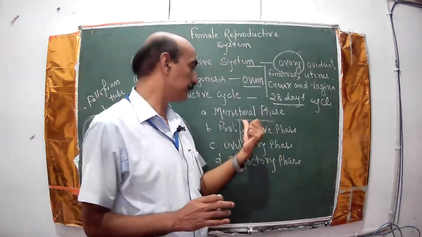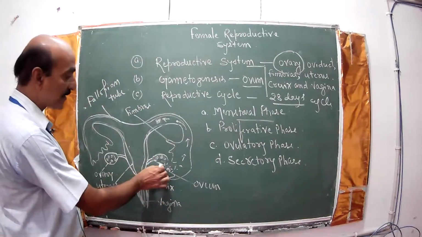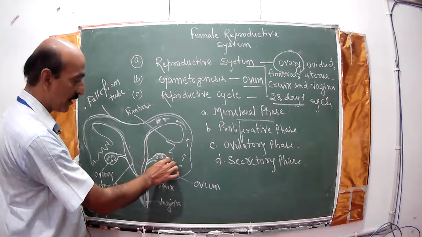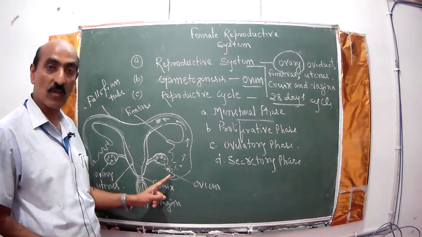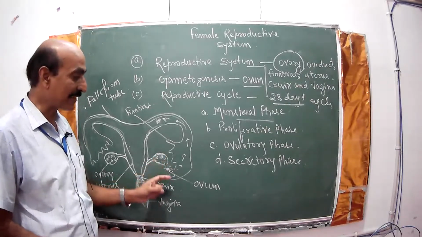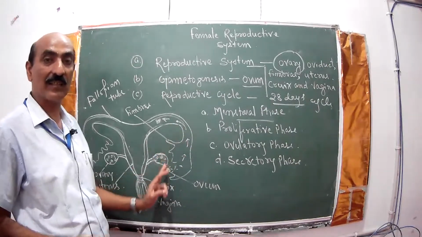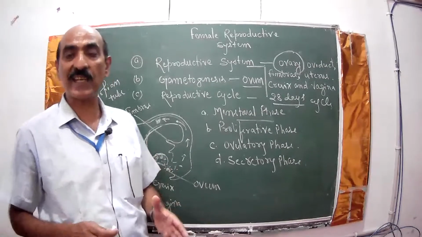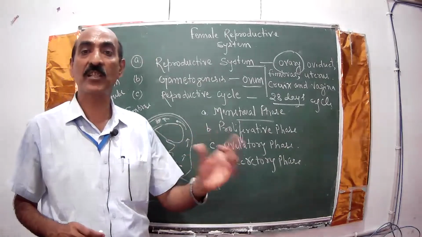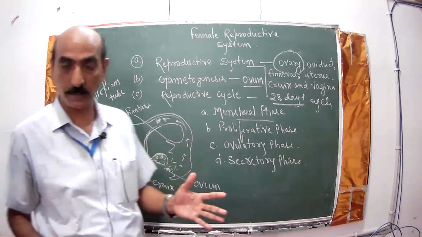Now you see the diagram. After ovulation, in the ovary, the Graafian follicle ruptures and the ovum is released. This released ovum is collected by the fimbriae and it moves ahead, extending into the fallopian tube. Ascent of the ovum in the fallopian tube is facilitated by the ciliated epithelial tissue found as the inner epithelial layer of the fallopian tube.